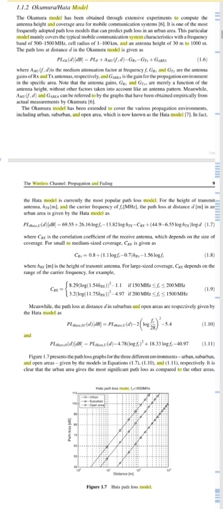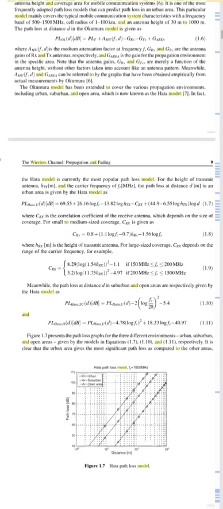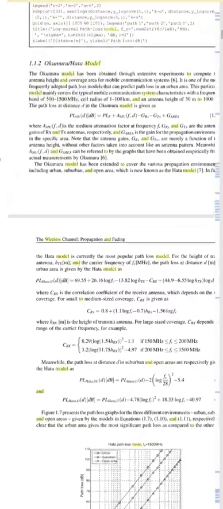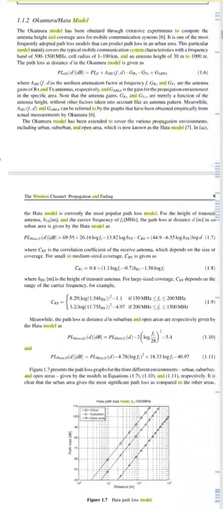This particular model mainly covers the typical mobile communication system characteristics with a frequency band of 500 to 1500 megahertz, a cell radius of 1 to 100 kilometers and an antenna height of 30 meters to 1000 meters. So the path loss at a distance d in the Okumura model, the equation for this is given here.